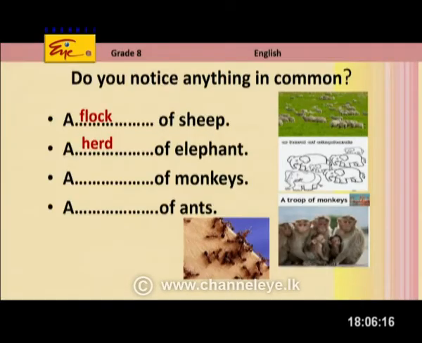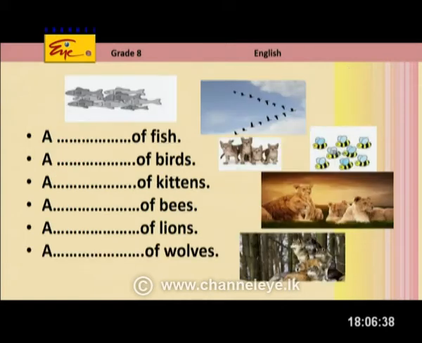A flock of sheep, a herd of elephants, a troop of monkeys, a colony of ants, right? What do you see in common? The nouns flock, herd, troop, colony.